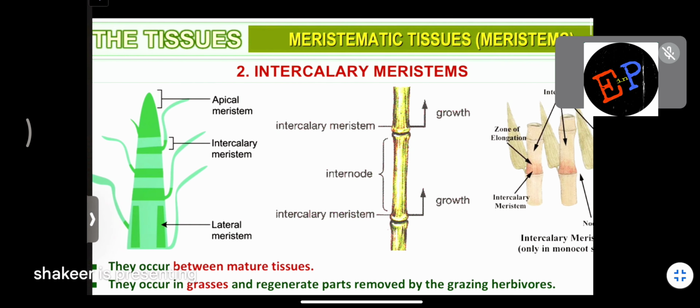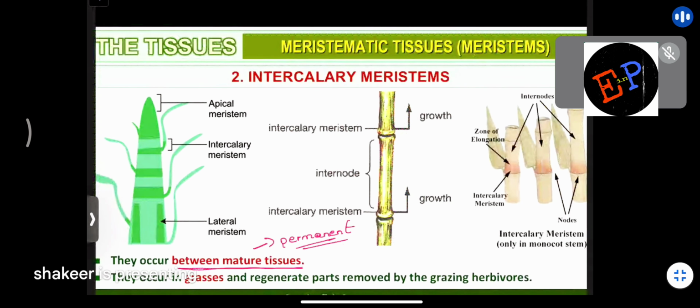Now let us see. They occur between mature tissues. What is meant by mature tissues? Mature tissues means permanent tissues. It means these cells cannot divide further. In between these two permanent tissues or mature tissues, you will find intercalary meristems. Are you able to understand? And they occur in grasses and regenerate parts removed by the grazing herbivores.